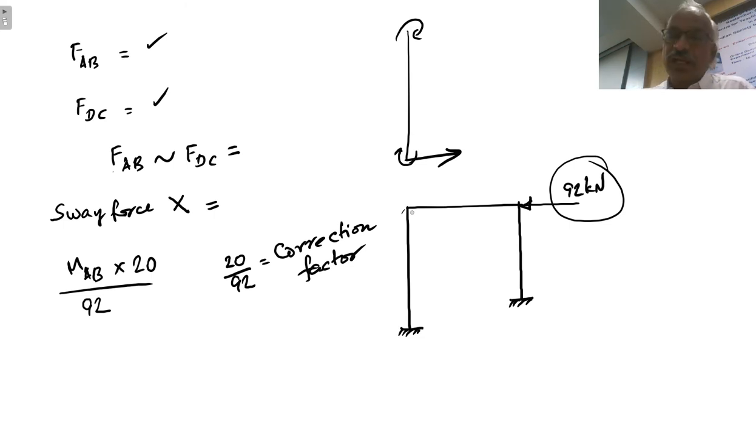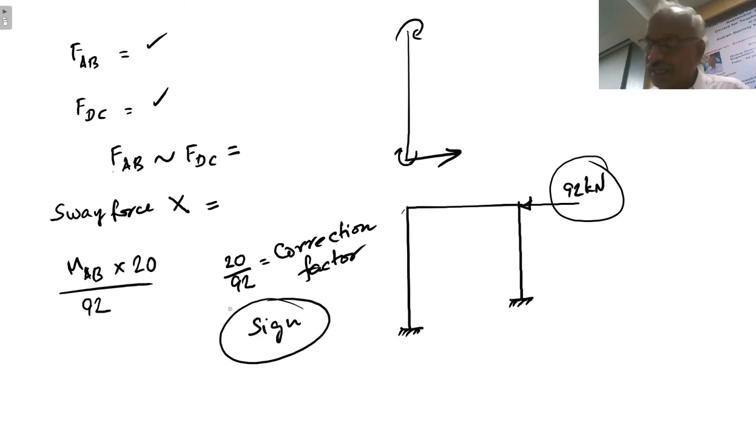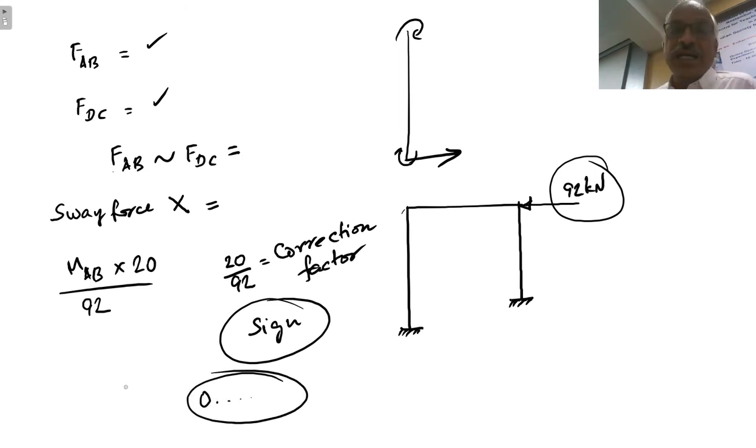If one is towards the left and one is towards the right, then you have to use a minus sign. Sign is another important point. Here let us say both are in the same direction. Therefore 20 by 92 is the correction factor, so it will be a point something. So this is step number 7.